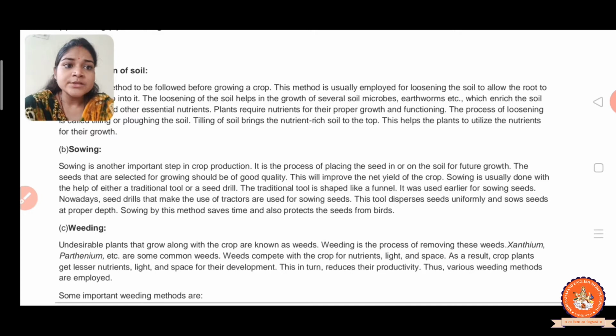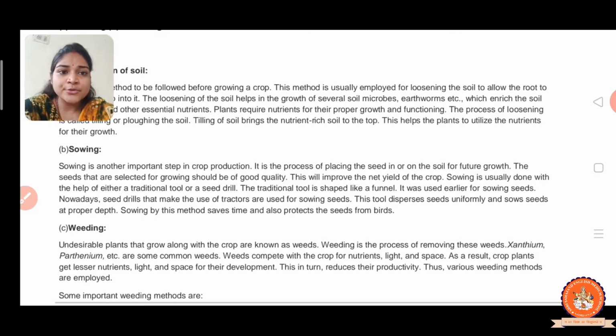Got it? Sowing is usually done with the help of either a traditional tool or a seed drill.